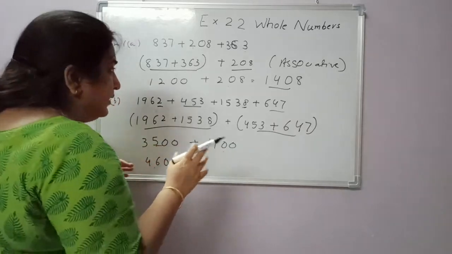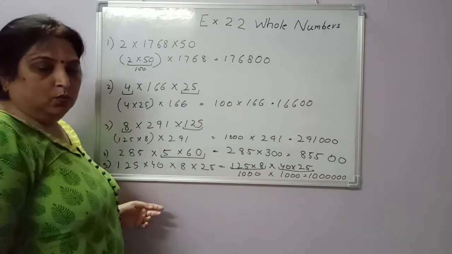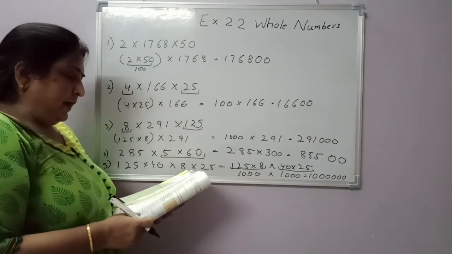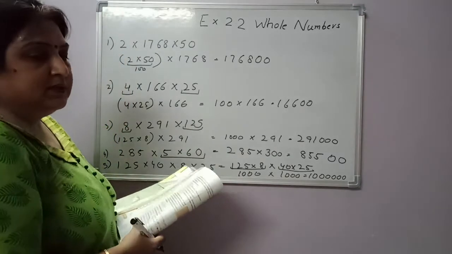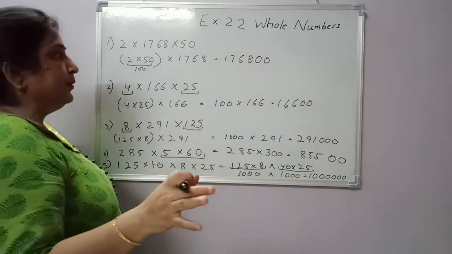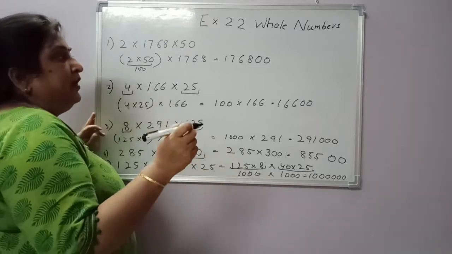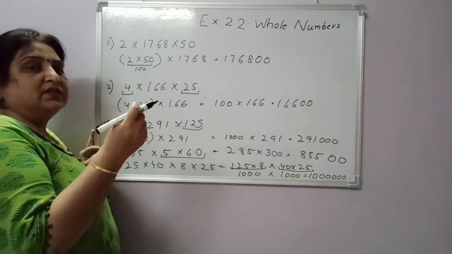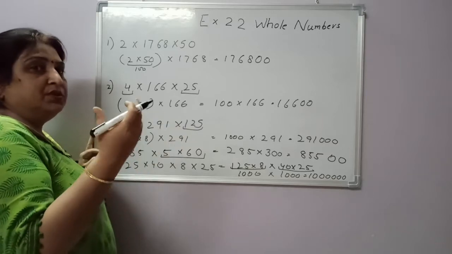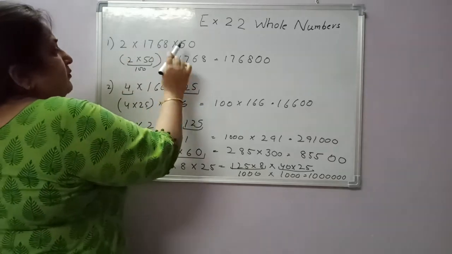Okay. Let's do question number 2. Question number 2 is find the product by suitable rearrangements. Now we have to find the product. We have already done the properties. So we have to choose the two numbers which give the value of say 100, with zeros. So select the two numbers.